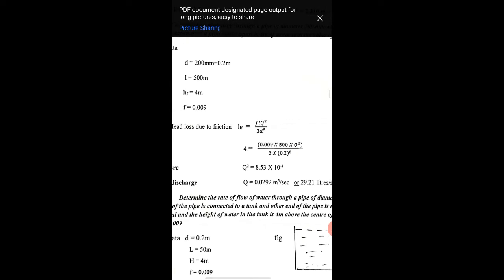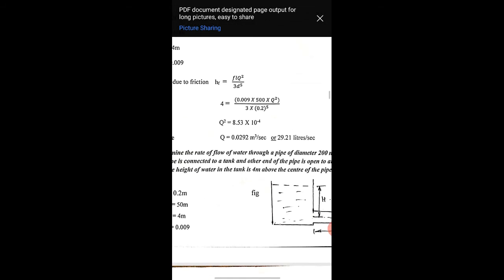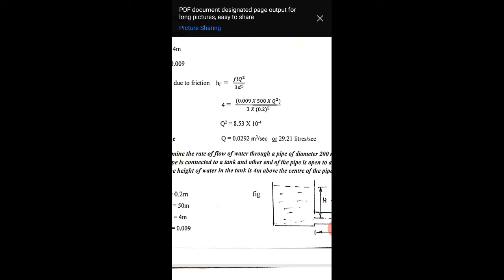We know that the head loss due to the friction hf equals flq square divided by 3d raised to 5. Here we are going to calculate the rate of discharge. hf is known, that is 4, and f equals 0.009, l equals 500, into q square divided by 3 into 0.2 raised to 5. Therefore, the rate of discharge equals 0.0292 meter cube per second, or in the lower unit, 29.21 liters per second.